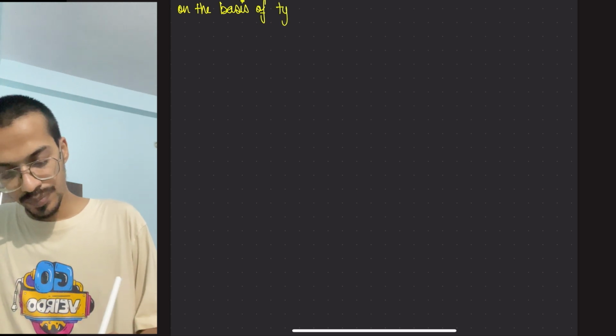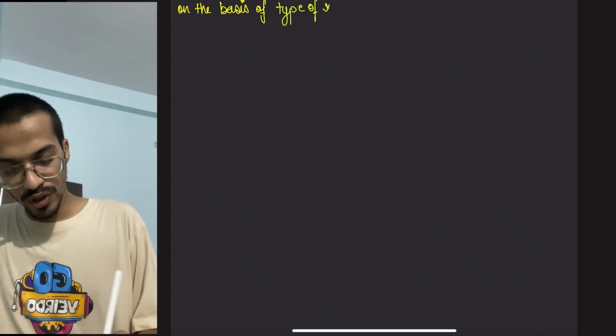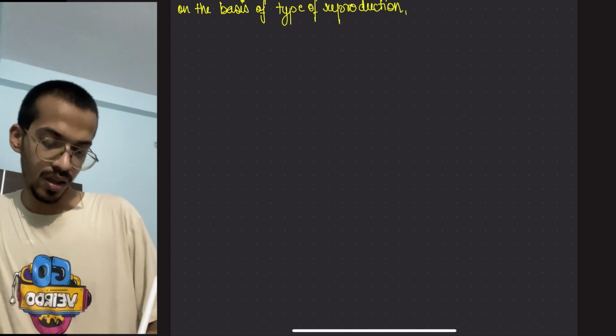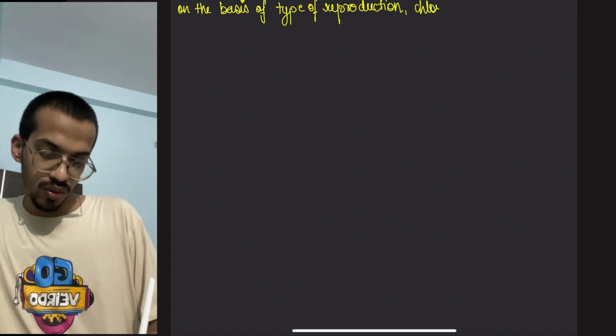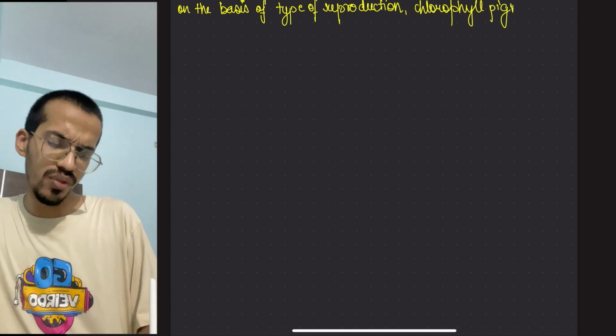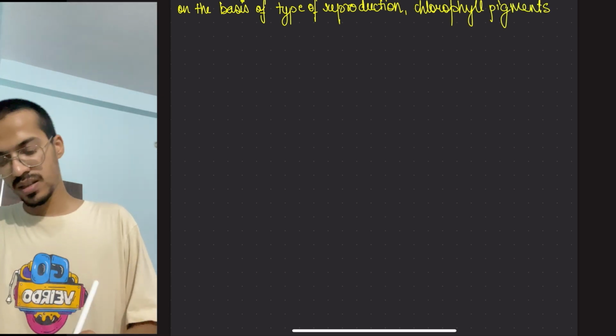So that's going to be writing it up on the basis of type of reproduction, chlorophyll pigments or photosynthetic pigments.